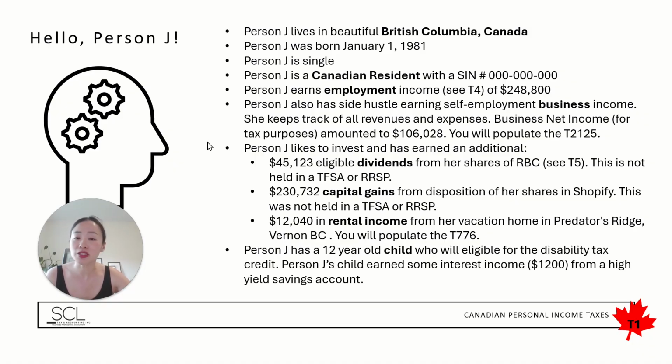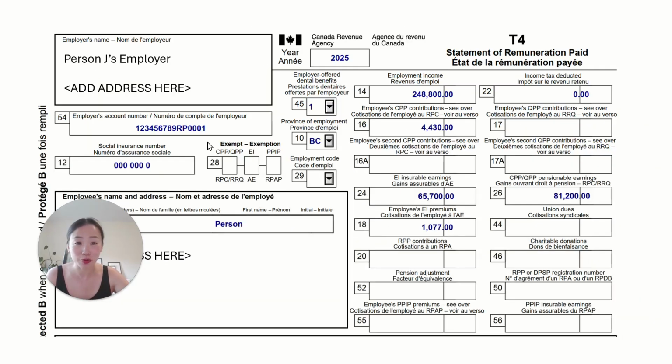Last but not least, we'll say person J does have a dependent 12-year-old who is eligible for the disability tax credit. So you do need that tax certificate issued by CRA. Person J's child earned some interest income, let's say $1,200 from a high yield savings account. All right, so again, lots of information, and this is just a simulation, a sample.